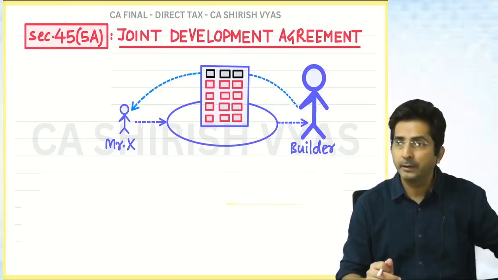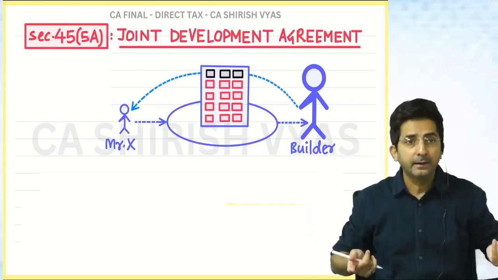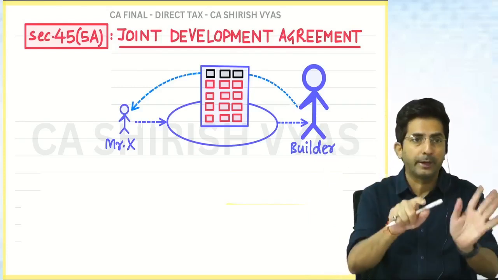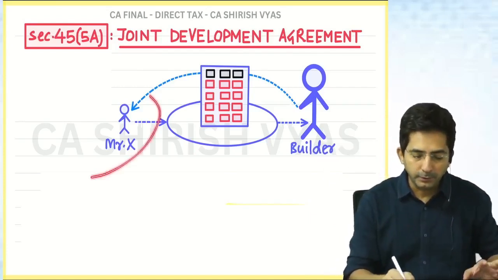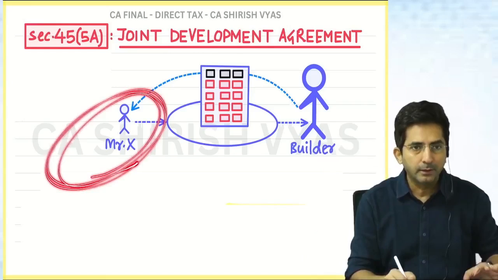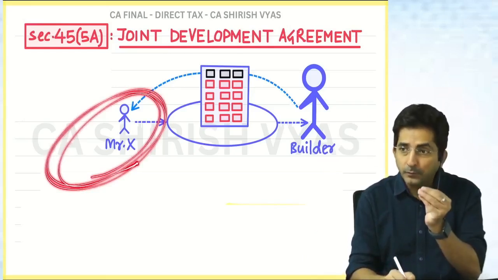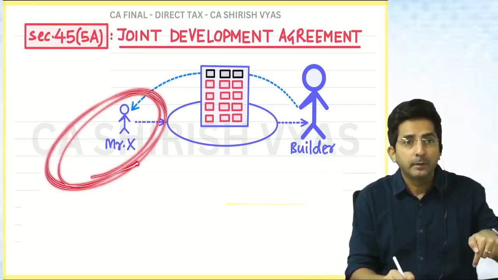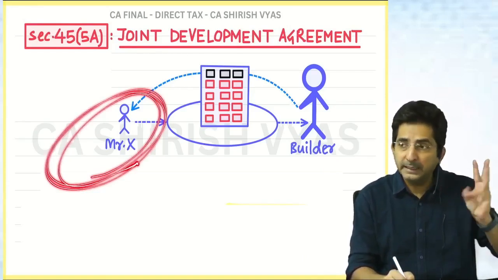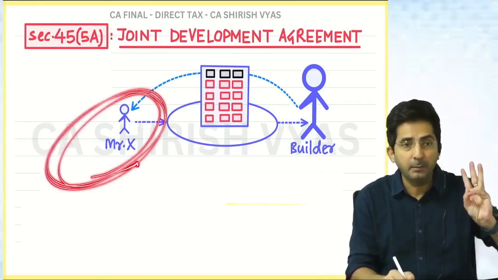Immediately it will be given. And when the building is ready, the 3 flats will be allotted to him. So in short, what is Mr. X's consideration? Some amount which he is getting right now, plus 3 flats that he will get when the building is ready.